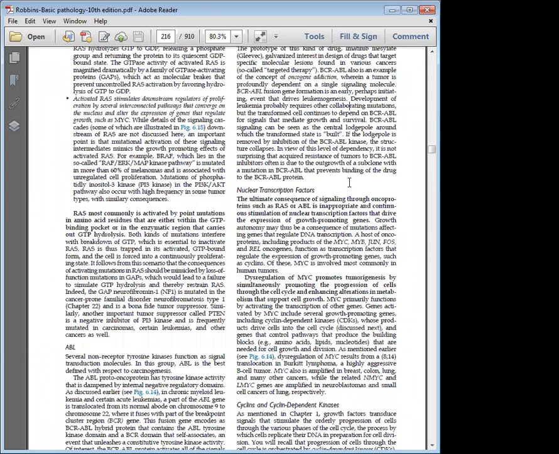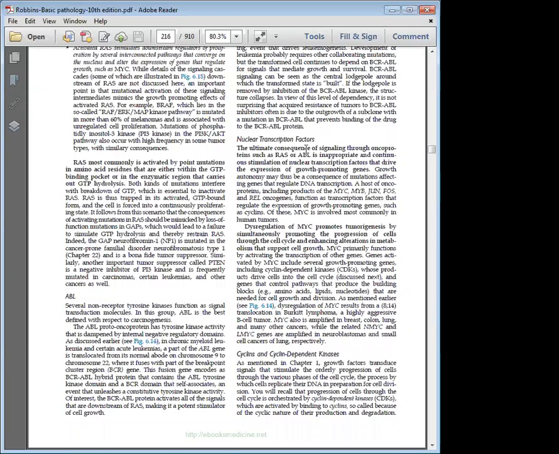So now we have seen what a growth factor does, what the growth factor receptor does. We have seen what all the cytosolic pathways are which carry the signal to the nucleus. Then inside the nucleus, you have these nuclear transcription factors which have to respond to the signal from the cytosol. If they do not respond, the neoplastic change will not happen. So this will lead to transcription and promotion of growth promoting genes.